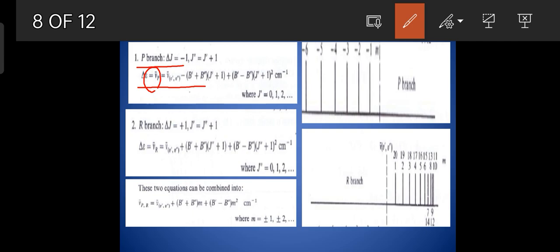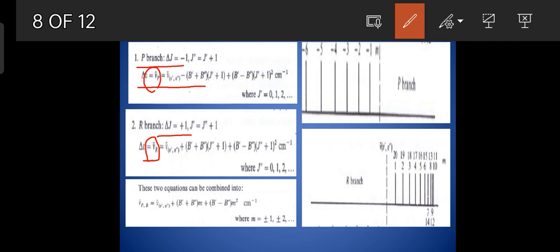Now, if you apply the selection rule as delta J is equal to plus 1, we get the wave number for the R branch, nu R bar, which is equal to nu bar V prime V double prime plus B prime plus B double prime into J double prime plus 1 plus B prime minus B double prime into J double prime plus 1 the whole square. Here J double prime runs as 0, 1, 2, 3 and so on.